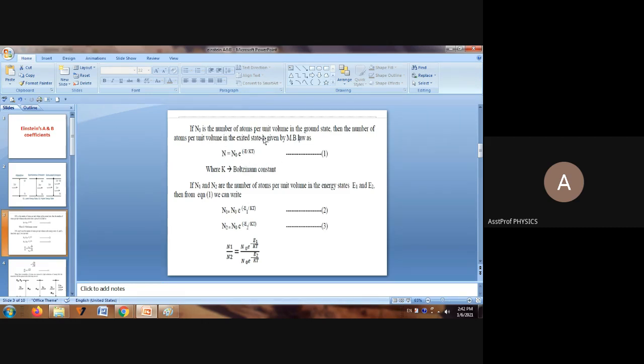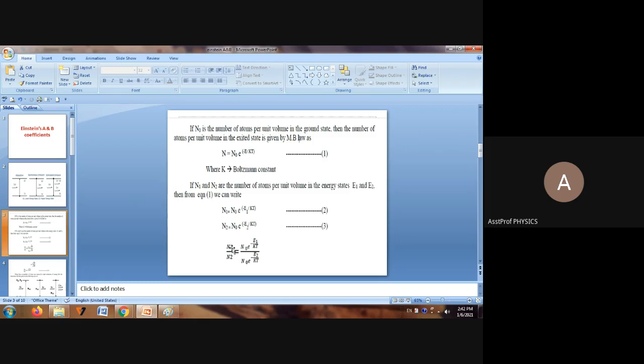How do we find it? It is the law's derivation, which itself is a bigger derivation. We arrived at this expression using Maxwell-Boltzmann statistical law. Using this, the number of atoms in the first level and the number of atoms in the second level can be written.